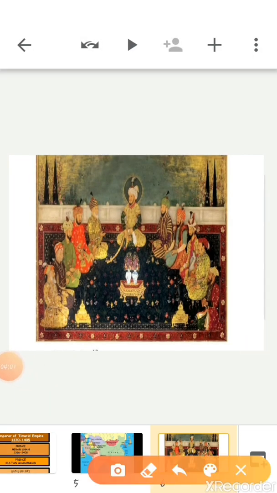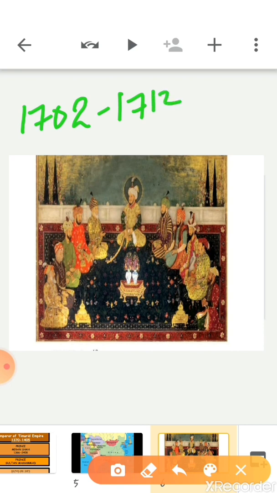Okay, now a miniature painting dated 1702 to 1712 of Timur, his descendants, and the Mughal emperors. So Timur is in the center, and on his right is his son Miran Shah.